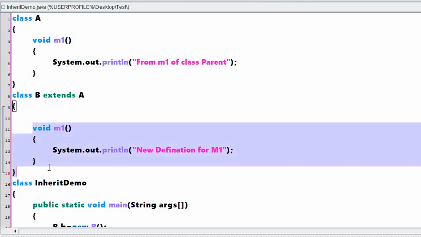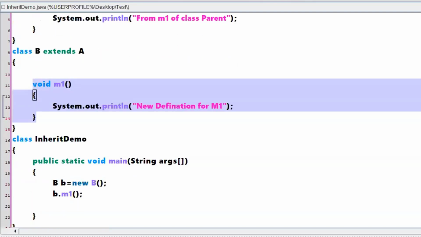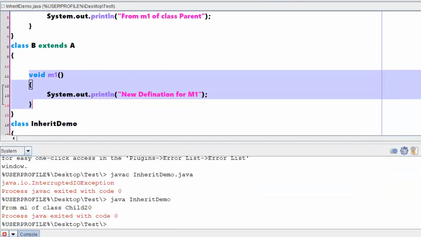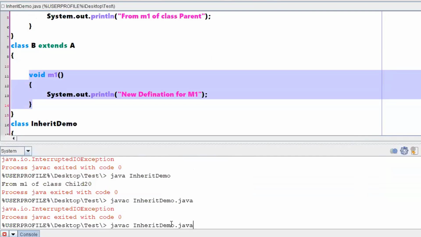I am giving one more definition for method M1 in my class B. If I execute this program now, whichever is the latest definition that you have given for method M1 will be taken, not the definition given in its parent class.